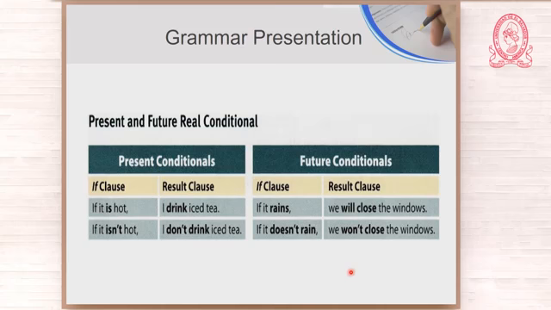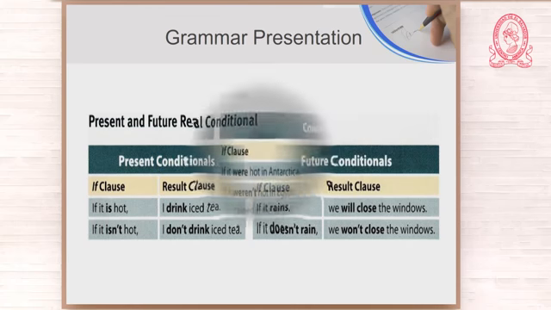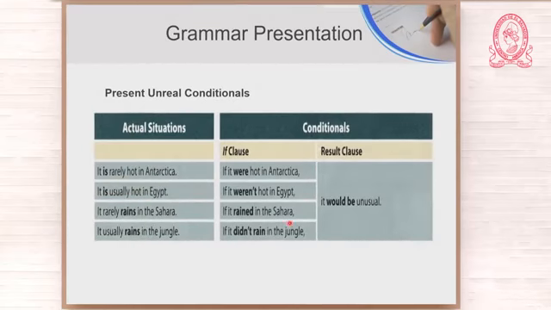Now let us see the second conditional, the present unreal conditional. This is the actual situation, the true situation, and here we have the conditionals. Look at this. It is rarely hot in Antarctica. That is the actual situation, the real situation.